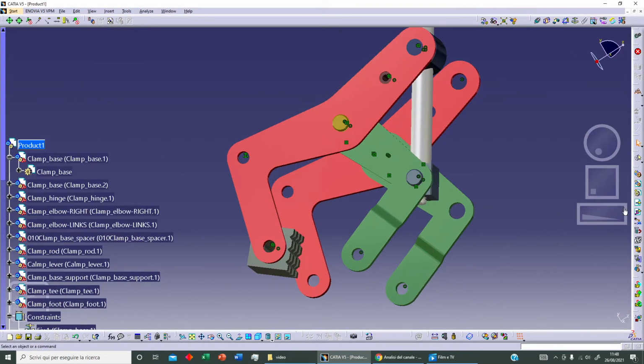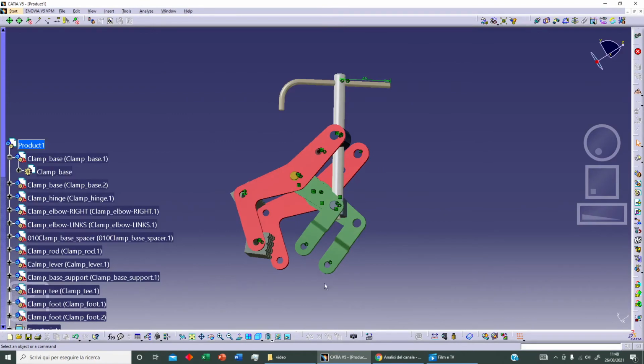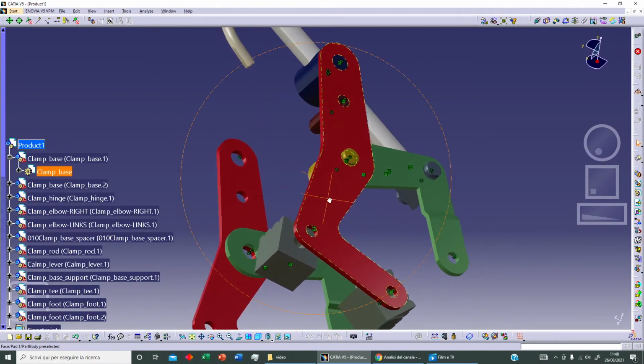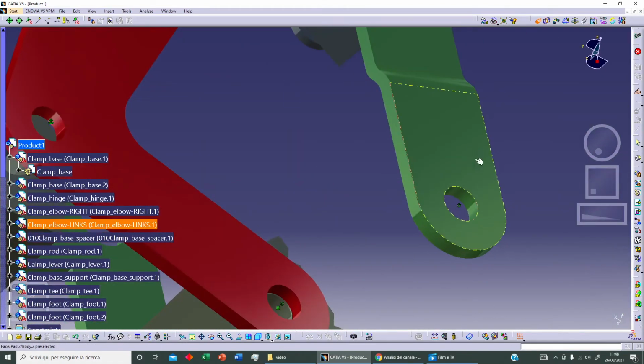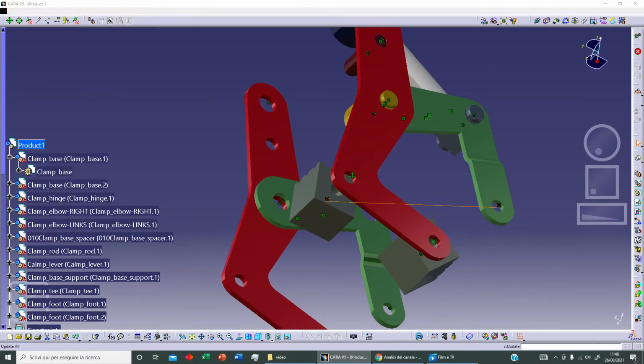We can add our second foot. Let's select coincidence between this and this, and let's update.